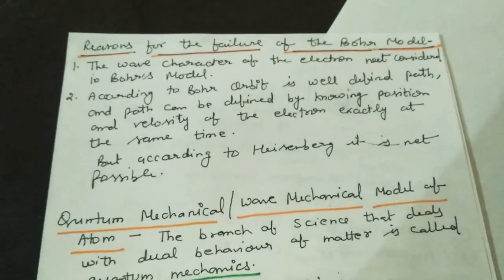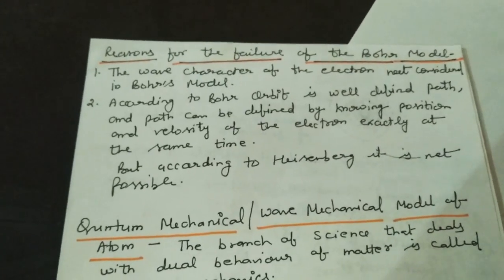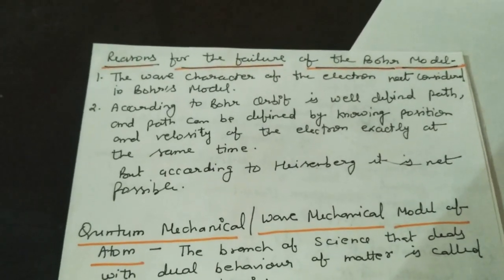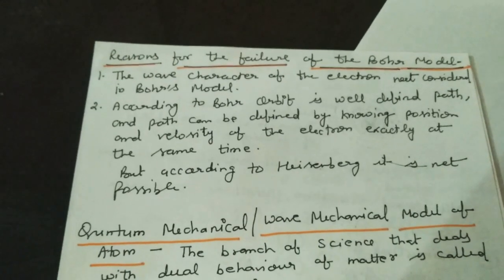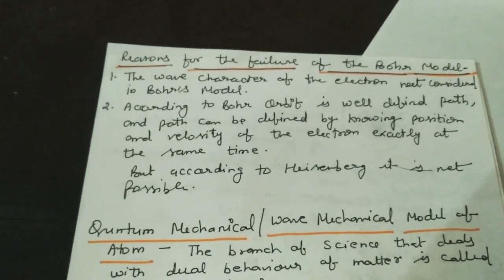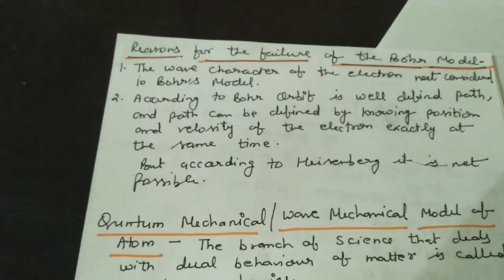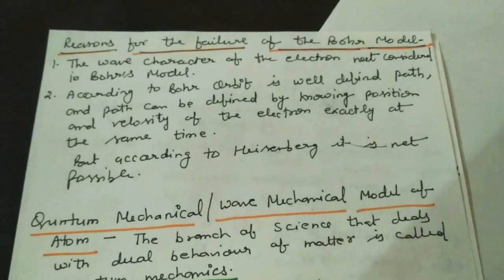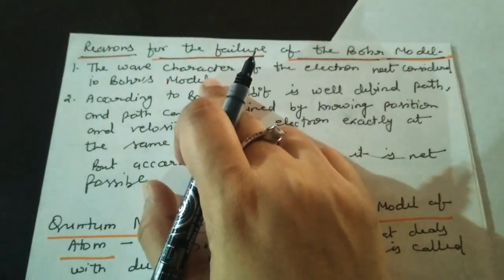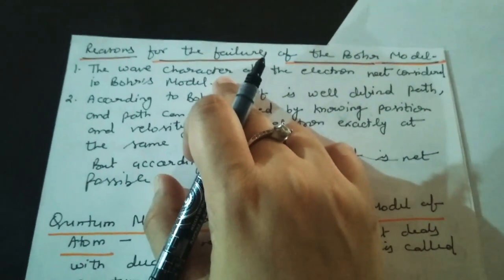But later on we found that it is not like that. The orbits are not fixed for the electron, because the electron has wave nature, and by changing its velocity, it changes its orbit, its path also.